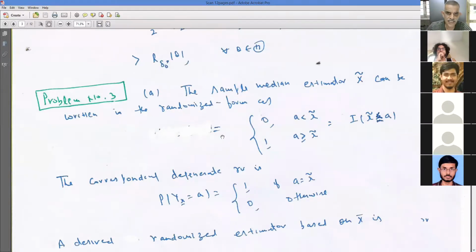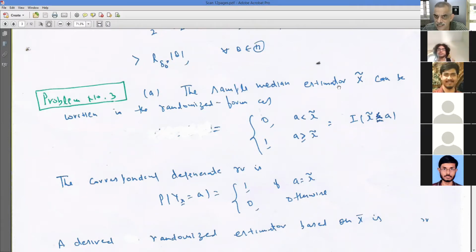So problem number 3, actually this is the probability distribution, right? This is a distribution function actually. What do you do? Sample median. What would be the distribution function of a random variable which is degenerate at the sample median? What is the distribution function of a random variable which is degenerate at a point A or at a point C? It would be 0 below that point and 1 from that point onwards.